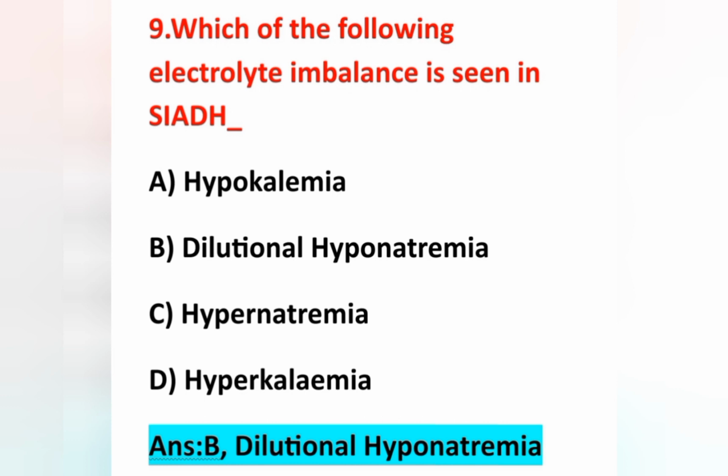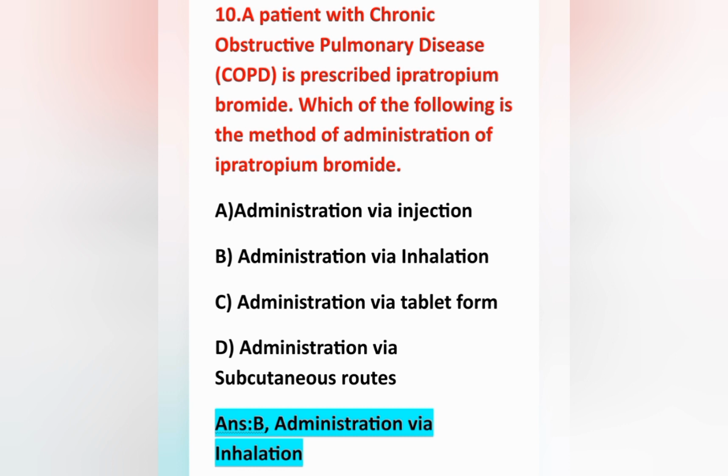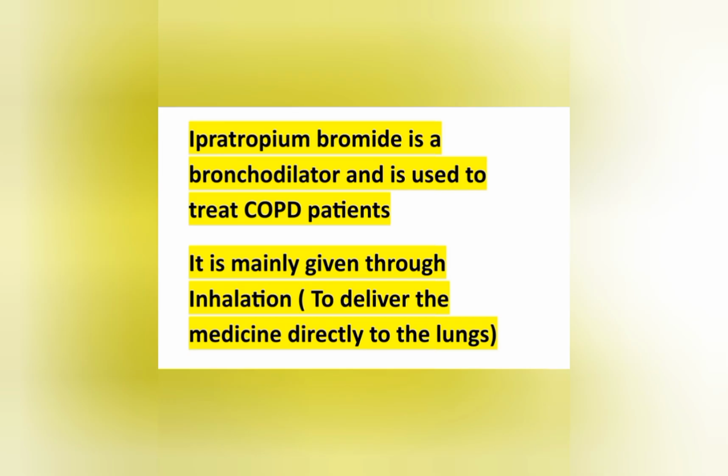We'll see the next question, 10th question. A patient with chronic obstructive pulmonary disease, that is COPD, is prescribed ipratropium bromide. Which of the following is the method of administration of ipratropium bromide? Options are option A, administration via injection; option B, administration via inhalation; option C, administration via tablet form; option D, administration via subcutaneous route. The answer is option B, administration via inhalation.